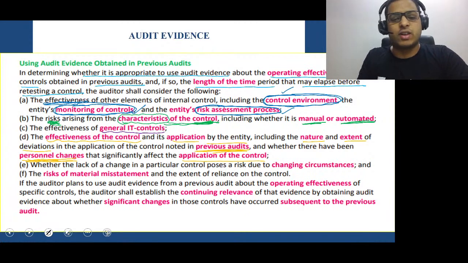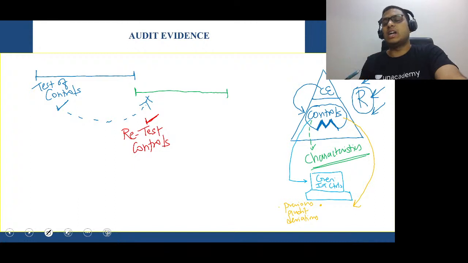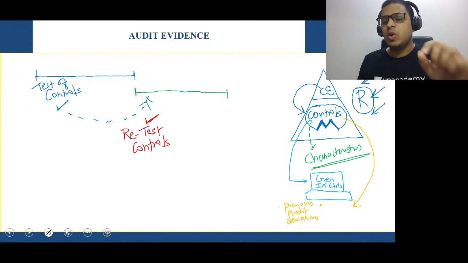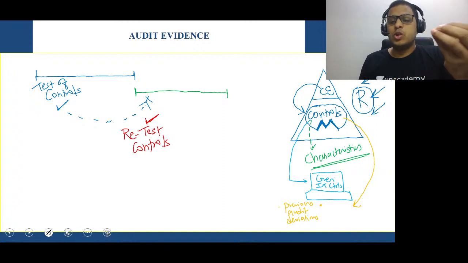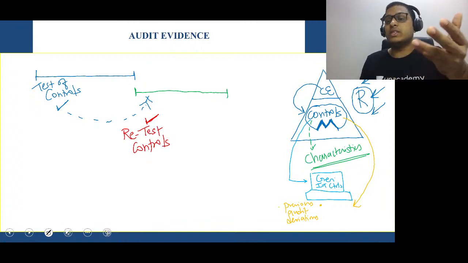Personnel changes that have taken place can simply mean that the person who was handling the control so well has left the organization. Let's say the company's chief accountant has left. The person who knew the accounting system so well has retired or gone to some other organization, so you don't have a chief accountant anymore.